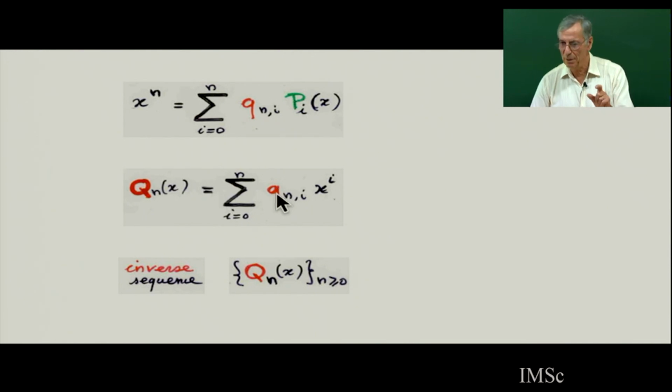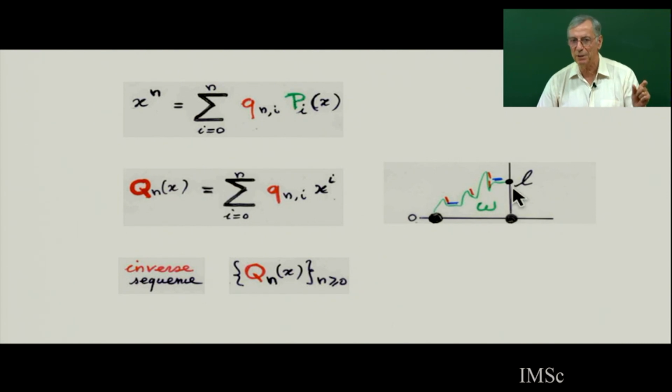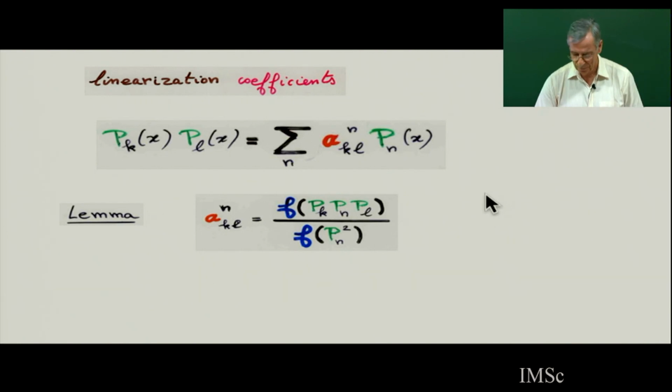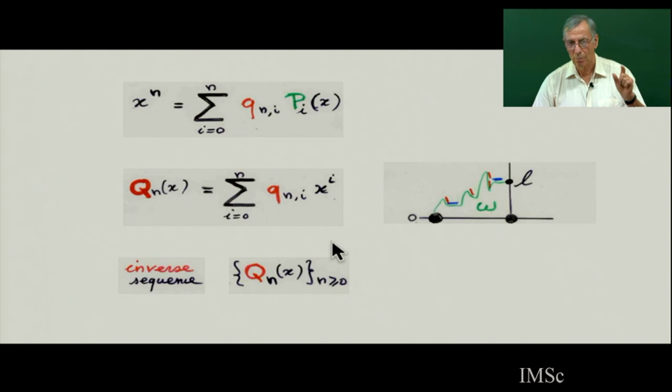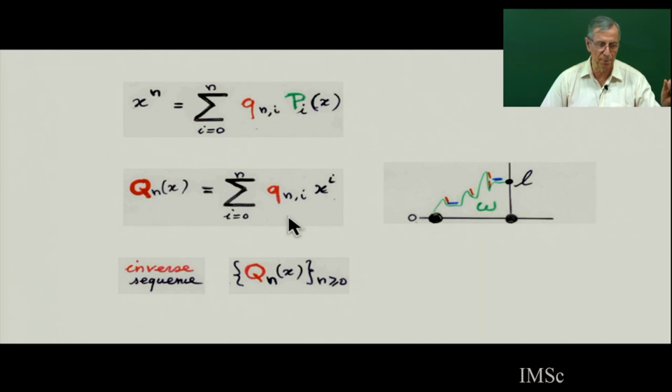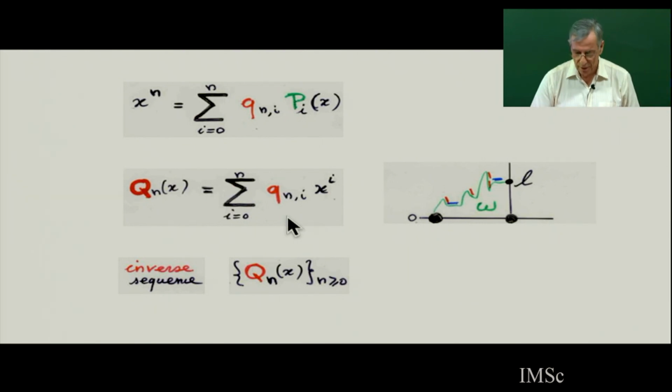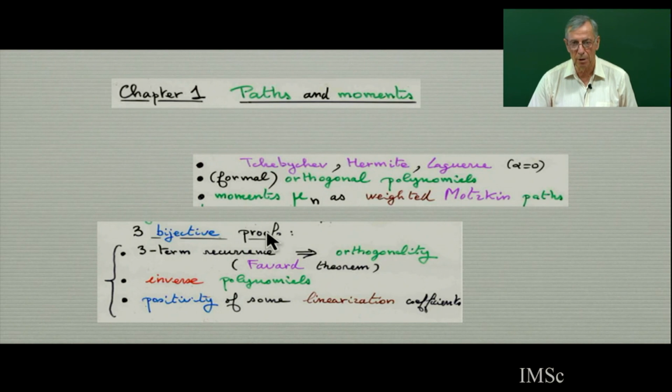And I claim that this inverse polynomial are going to be interpreted by some of the weight of Motzkin paths ending in level L. So there is an interpretation. So these polynomials are interpreted by the 3-term recurrence relation, but then you have an interpretation of the inverse matrix. And this proposition will be proved by using a bijection.